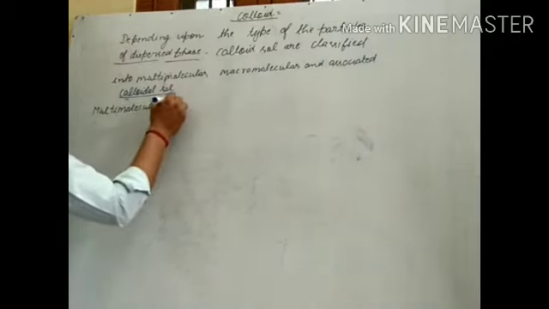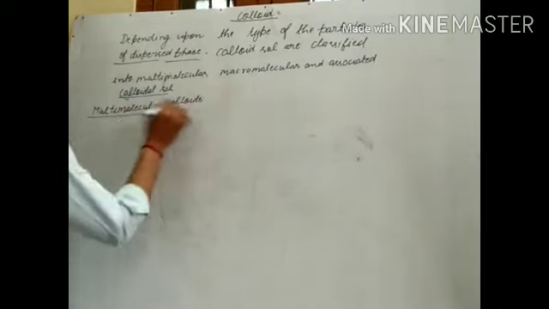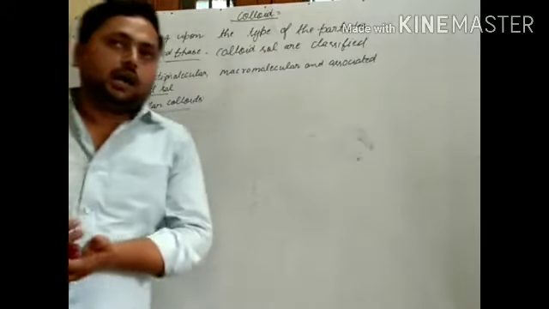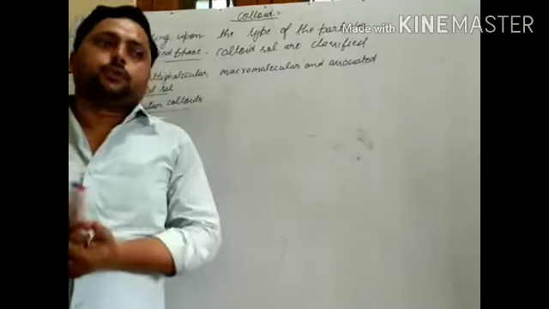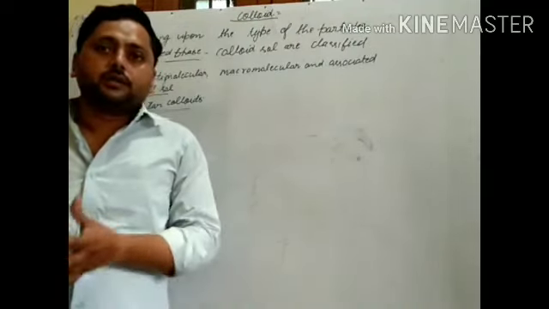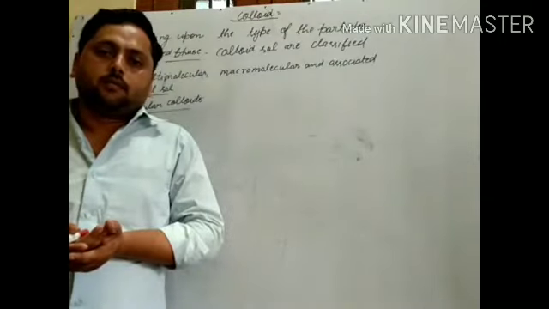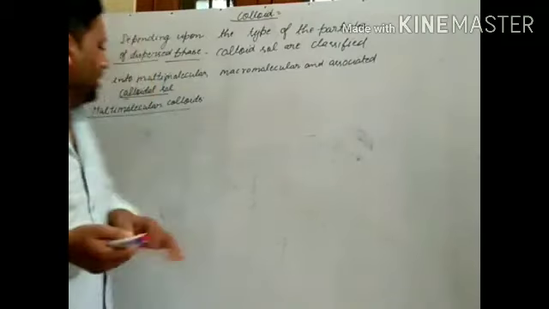Multimolecular colloids. On dissolution of substances, when a large number of atoms, ions, or molecules associate and aggregate together to form particles of colloidal size, they are called multimolecular colloids.